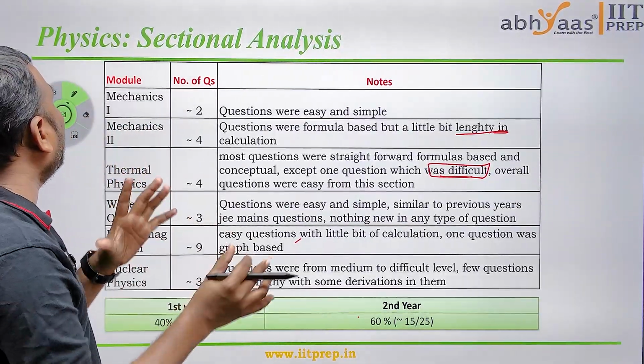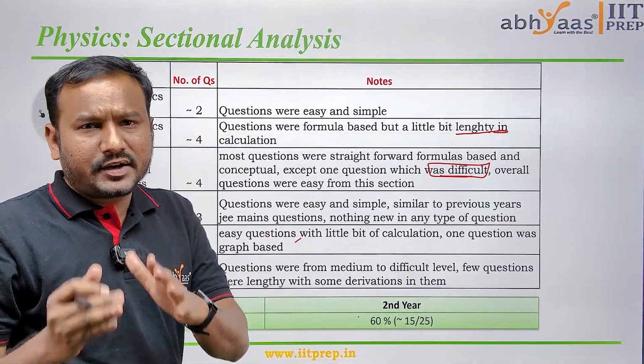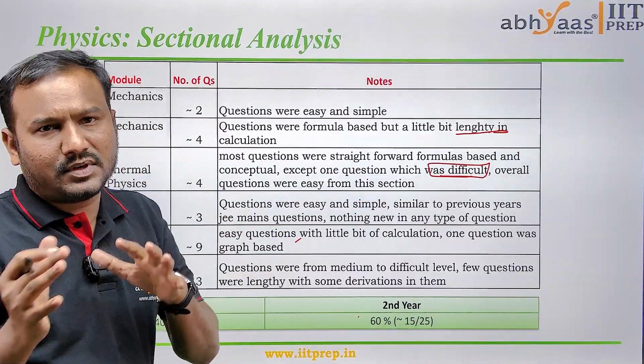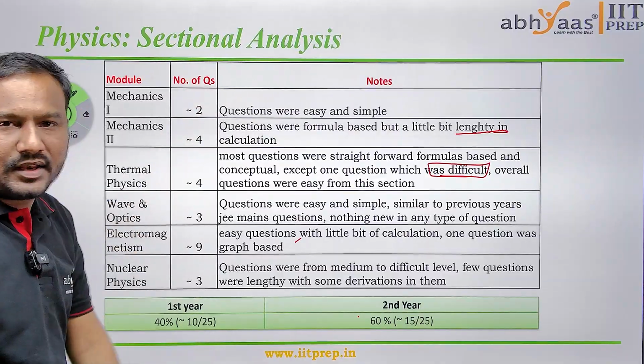In the overall analysis of the physics section, the questions were easy to moderate only, the same as the morning paper. That is what we observed in the physics sectional analysis.